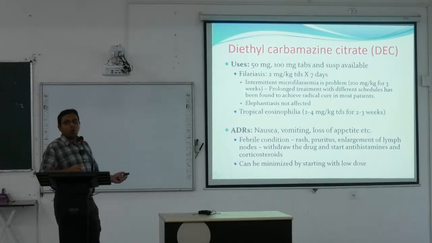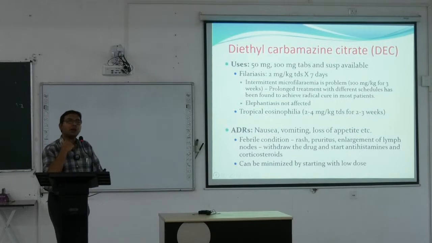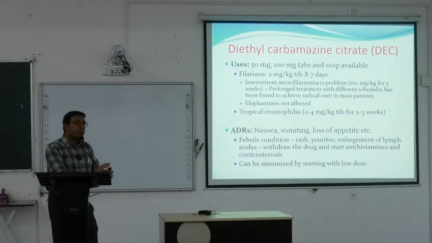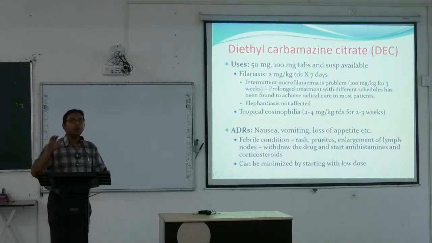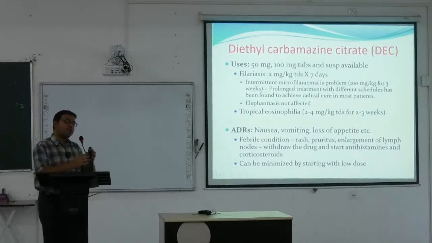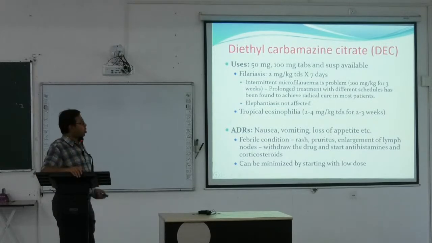Elephantiasis is not affected. When you read about filariasis, you will see that there may be blockage of the lymph nodes and lymphatics. That may lead to very large swelling of the legs. This is known as elephantiasis. Diethylcarbamazine citrate kills the filariae, but it directly does not have any effect on the elephantiasis. That is, if elephantiasis has developed due to blockage of the lymphatics, ultimately that cannot be treated by diethylcarbamazine citrate. In most cases, it remains lifelong. But if the filariae are killed, it will not progress.